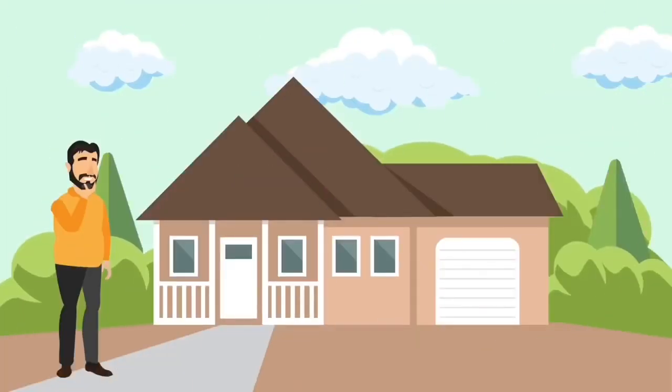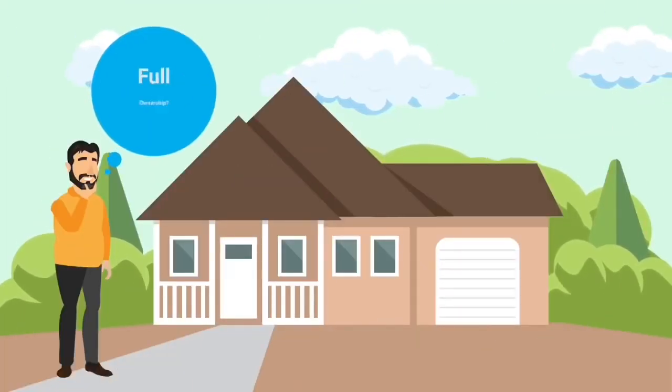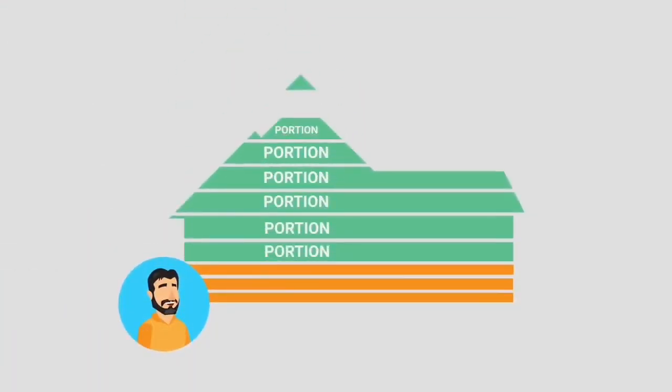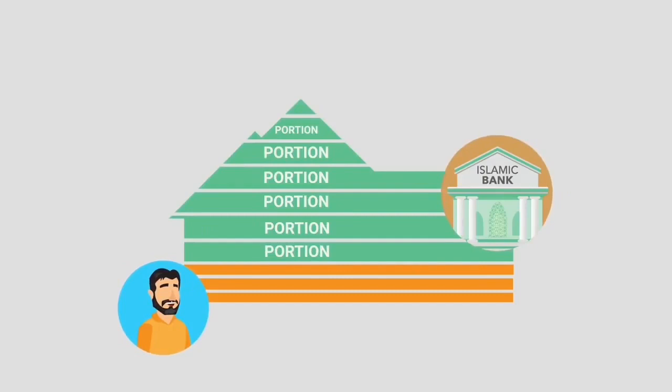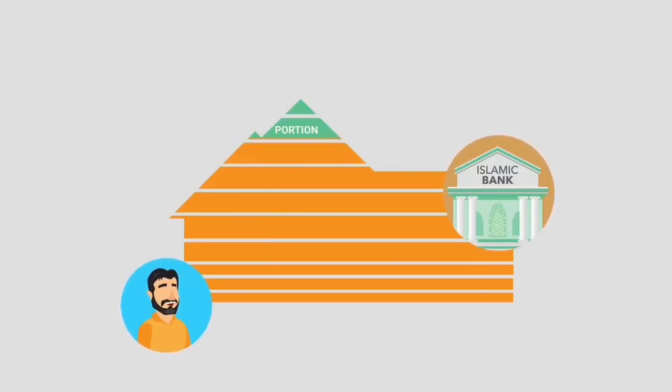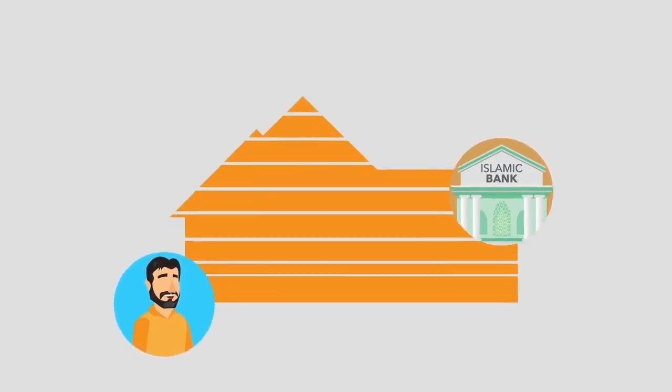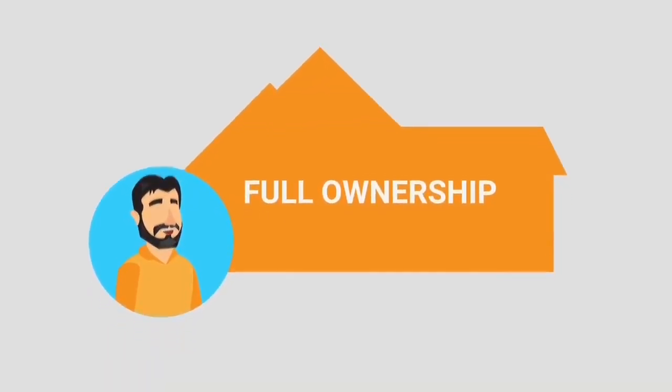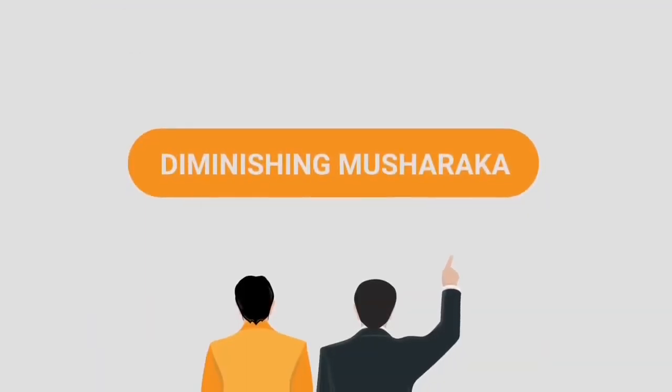Since Shihan also wants to own full ownership of the house, the bank also agreed to gradually sell portions of its ownership to Shihan until Shihan becomes the full owner of the house. He will continue to pay rent for the portion owned by the bank, and he will enjoy full ownership. This method is called diminishing musharakah in Islamic banking terms.